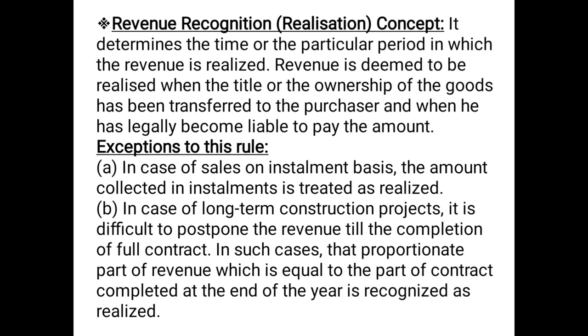The second exception is in case of long term construction projects. It is difficult to postpone the revenue till the completion of the full contract. In such cases, that proportionate part of revenue which is equal to the part of the contract completed at the end of the year is recognized as realized. For example, construction work, constructing a building, a dam, a bridge, a house, anything. It requires a lot of time and a lot of investment.